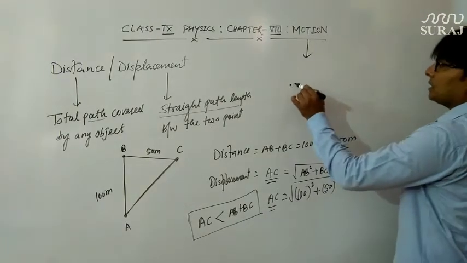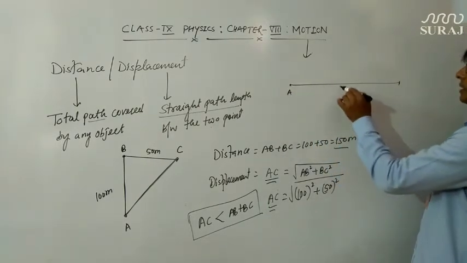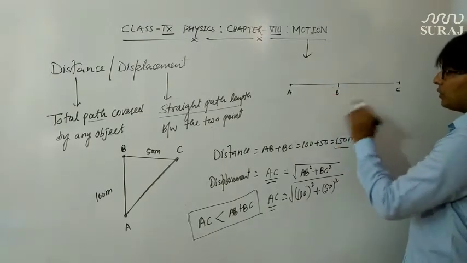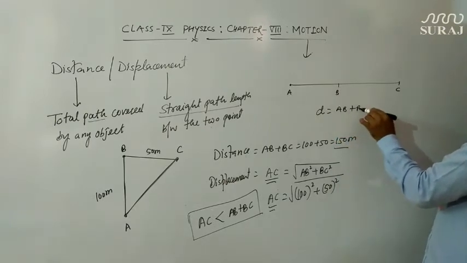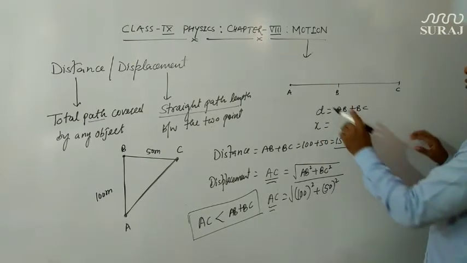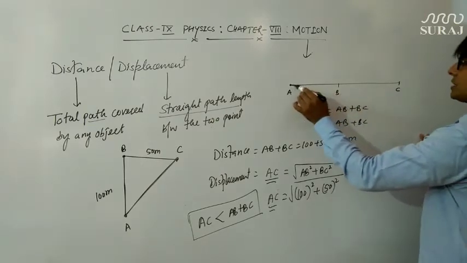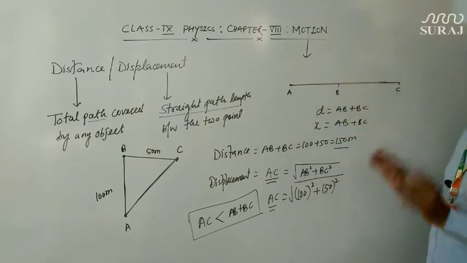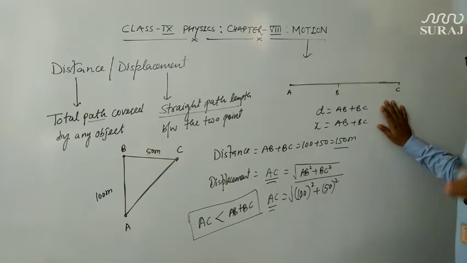Suppose the particle is moving in a straight line. It starts from A, reaches B, and finally reaches C. Here, what is the distance? You will say distance will be AB plus BC. Now what is displacement? You will say displacement is also AB plus BC. Why? Because the straight distance between point C and point A, final position and initial position, is the same. So if the particle is moving in a straight line, then the distance and displacement both are equal.